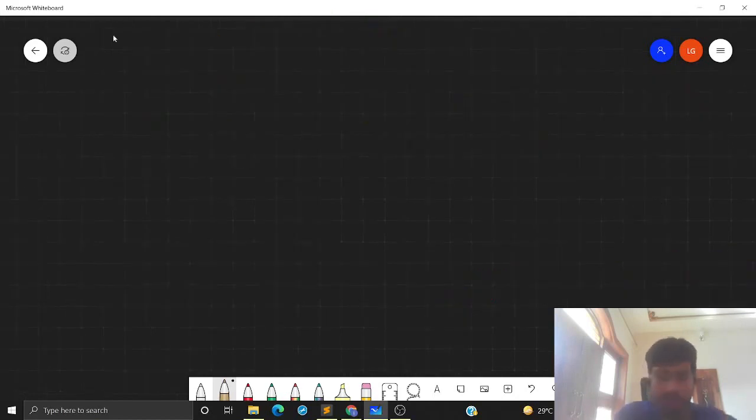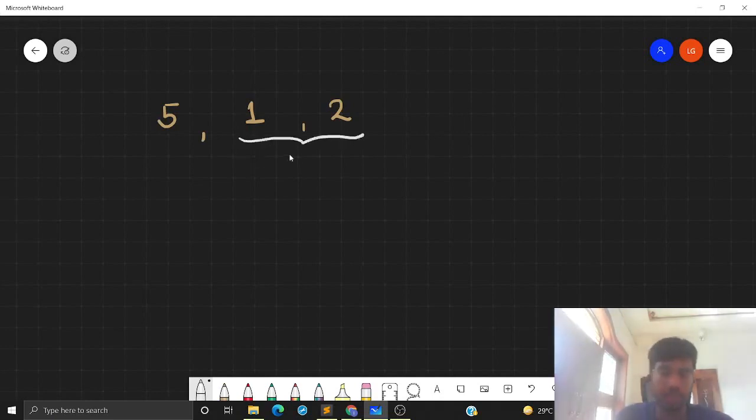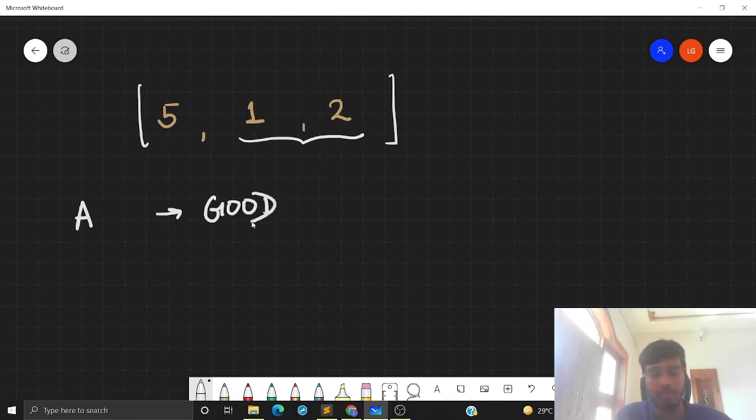And we can continue this process. However, can you see this one thing? We have earlier seen that 5, 1, and 2 is a good subarray. So can we also say that 1 comma 2 is a good subarray? Well, yes, because if there are no bad pairs in this larger subarray, then for sure there cannot be a bad pair coming up from a subarray of this array. So what we want to say is that if an array A is good, by good I mean that there is no bad pair in this array, then it means that all the subarrays of A will also be good.